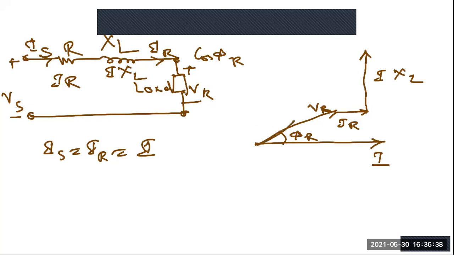So I will draw it with the help of a line, otherwise it is coming as some tilted line. This is your VS. Now this VS is making an angle with I, that is your IS. So this is your phasor diagram for the short transmission line.